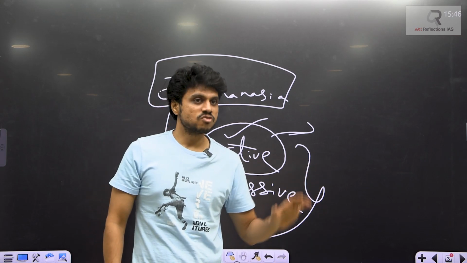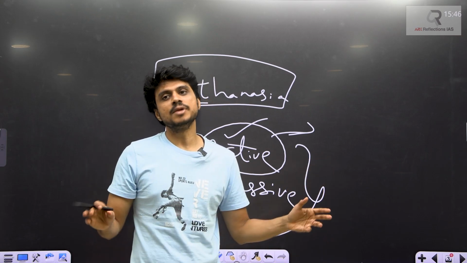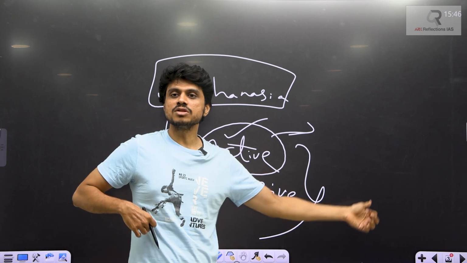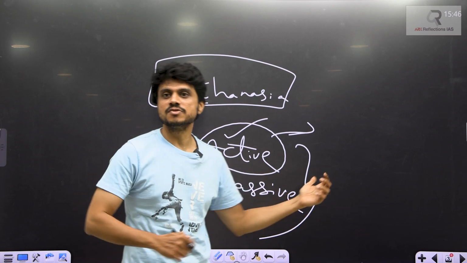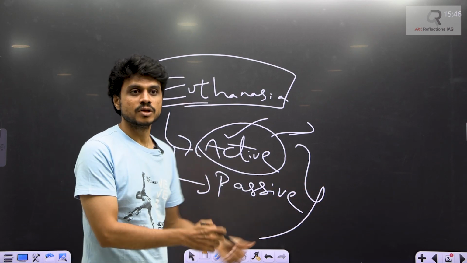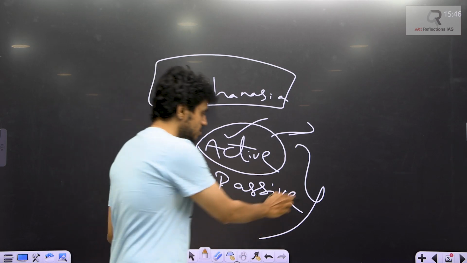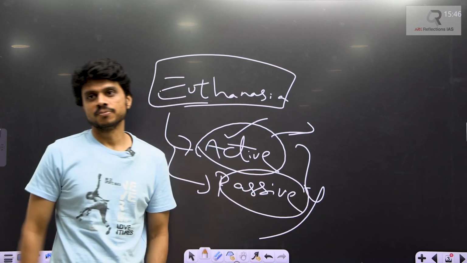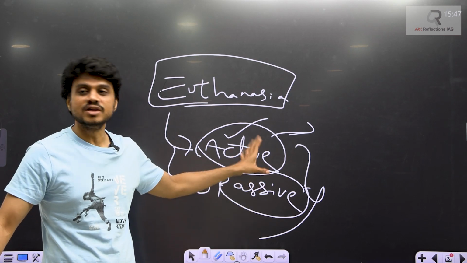If a person is in some kind of coma or is completely brain dead, and you just withdraw the medical support, then the person will die. Now you are not actively killing. You are just withdrawing the support. So this is called passive euthanasia. Both of them are very challenging.